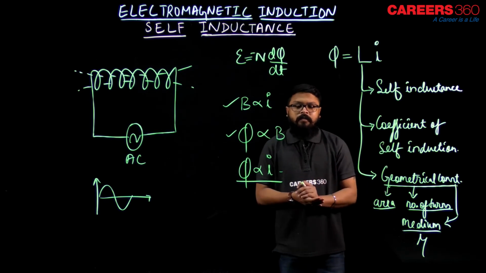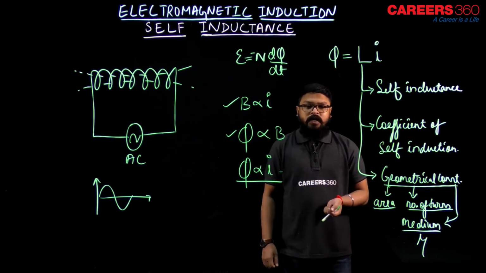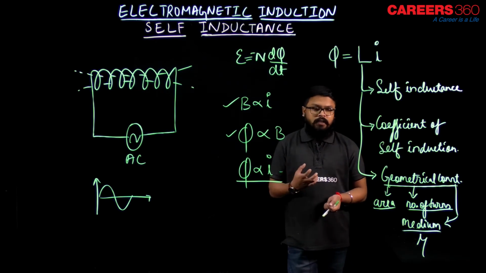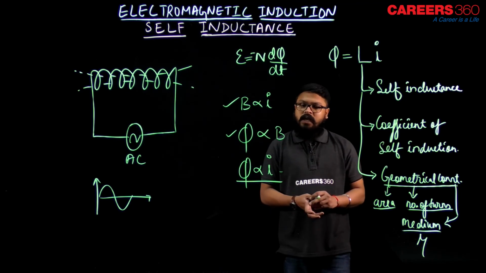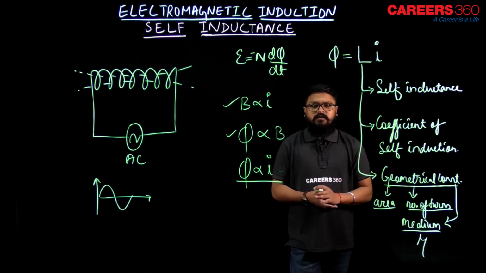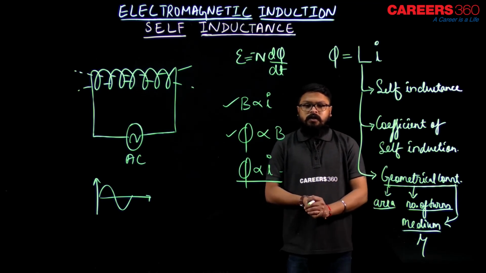So mu is the permeability, which defines the medium, that is, what type of medium is present inside the coil, and area A depends on the diameter, and number of turns N. So the coefficient of self induction or self inductance depends on these. I hope you got that.